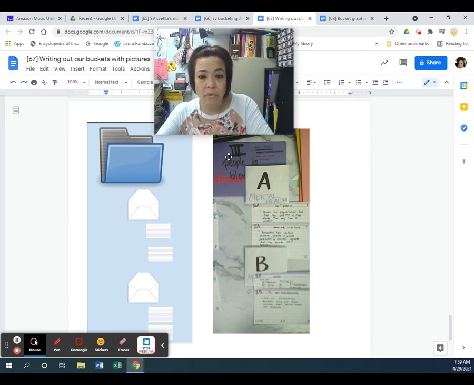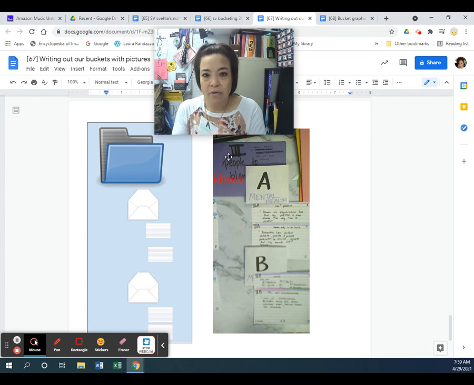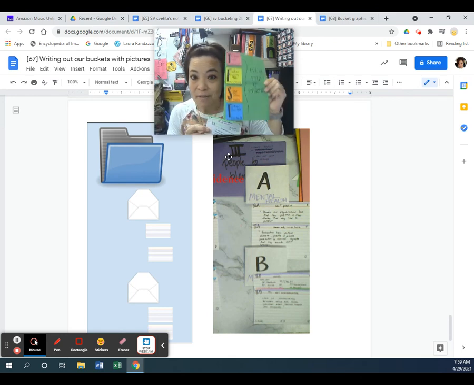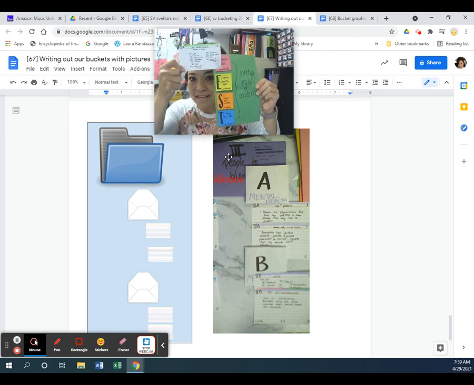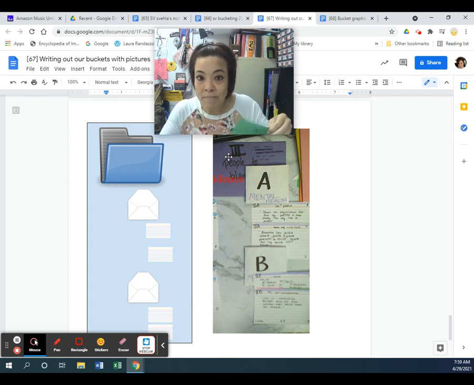So you've got your folder sentence, you've got your envelope sentence, then you've got your 2 note cards, sentence, sentence, but actually each one of these sentences is actually a paragraph, because this is the T part of the test, and then you need to come up with the E, the S, and the T. Okay, so you do that for each.